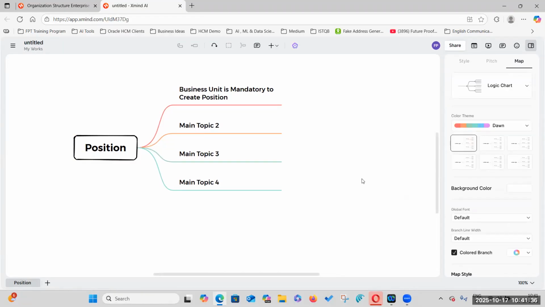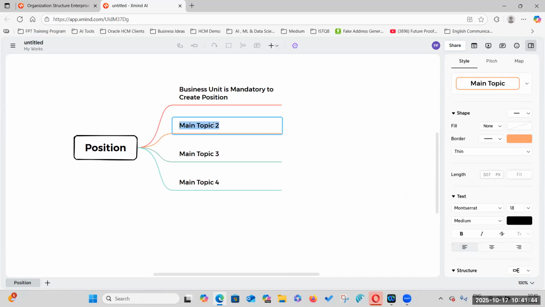Position, job. With respect to job, what is the relationship?